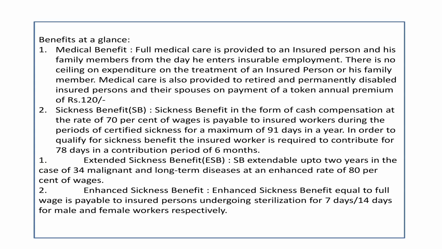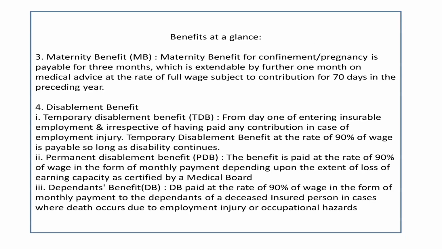Of course, if you look at the benefits at a glance, there are benefits like medical benefit, sickness benefit, then extended sickness benefit, then enhanced sickness benefit in case of continuous sicknesses, then maternity benefit, then disablement benefit, then under that permanent disablement benefit, then dependant benefit in case of death. Then there are other benefits like funeral expenses, then confinement expenses, then vocational rehabilitation and old age medical care, then artificial limbs and aids.